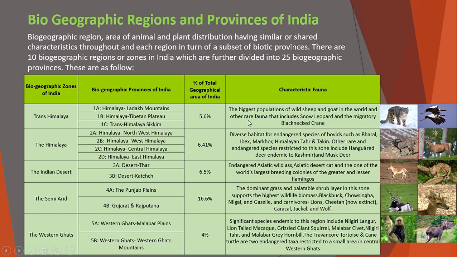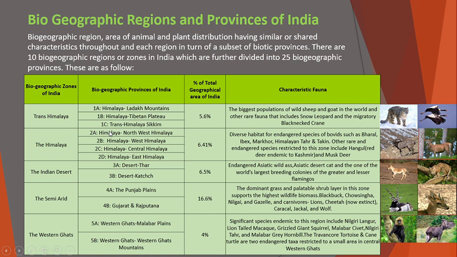And characteristic fauna is the biggest population of wild sheep and goat of the world, and other rare fauna includes snow leopard and the migratory black-necked crane. Okay, so these are the characteristic fauna of this Trans-Himalaya region.